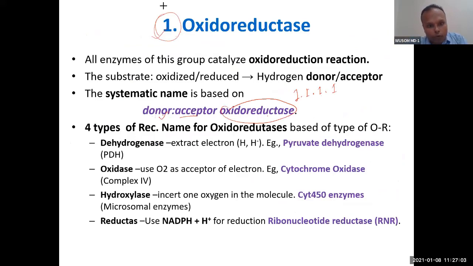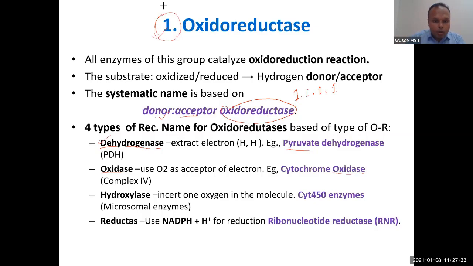Now, there are 4 categories. The oxidoreductase enzymes come with 4 types of suffix. They can come with dehydrogenase. In biochemistry, some enzyme names come with dehydrogenase, as we have seen alcohol dehydrogenase. Another example, pyruvate dehydrogenase. Then oxidase, it can come at the end, like cytochrome oxidase. We will study cytochrome oxidase in the next system.